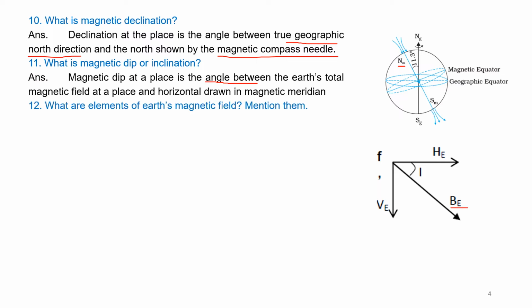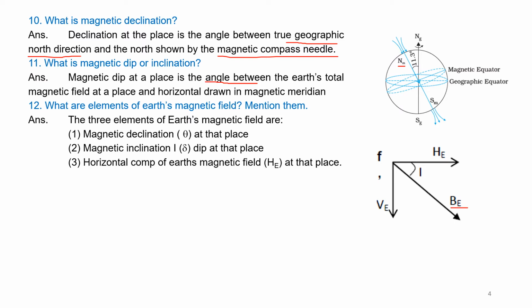Question number 12. What are the elements of Earth's magnetic field? Mention them. Answer. The three elements of Earth's magnetic field are magnetic declination, that is theta. This is theta here. It is shown 11.3 in the diagram, and is the magnetic declination, and magnetic inclination I or delta, it is also called dip at that place. This is the dip I, and horizontal component of magnetic field HE.